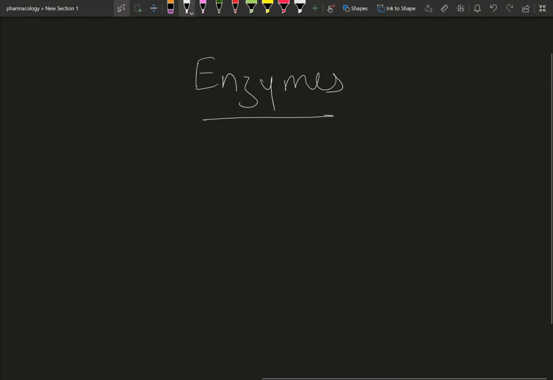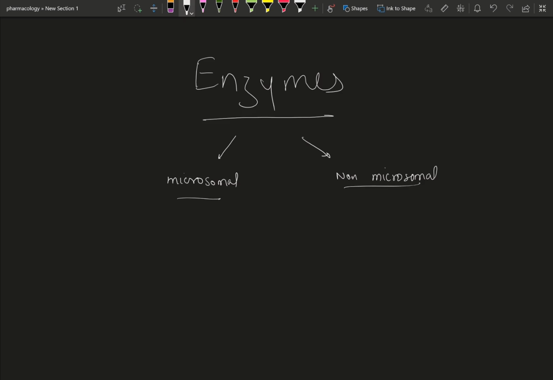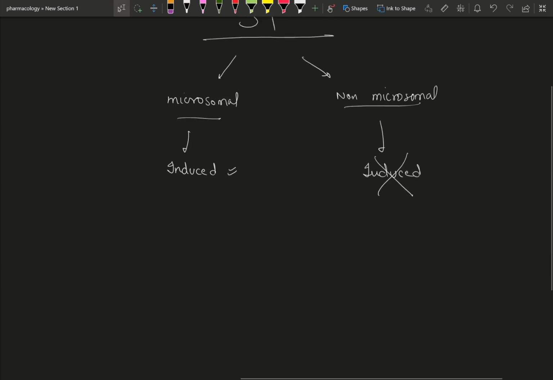So see, we have two kinds of enzyme here. Two kinds of enzyme are found in our body: microsomal and non-microsomal enzymes. So these microsomal enzymes, these are inducible. The drugs which are metabolized by these are more subject to interaction and inhibition, whereas non-microsomal enzymes are not subjected to such interactions, and they are non-inducible.